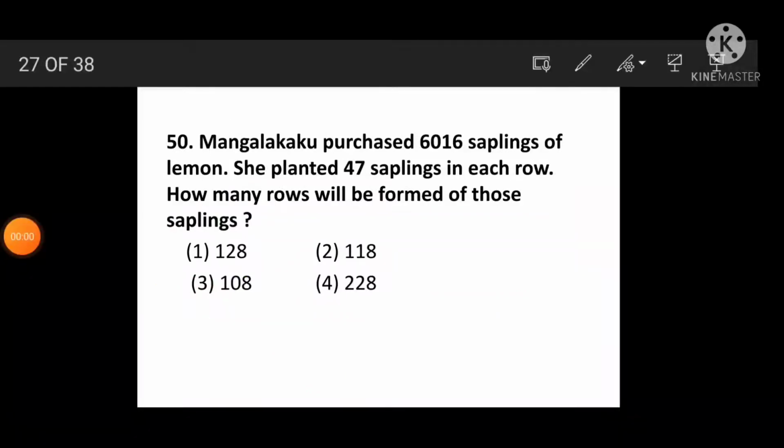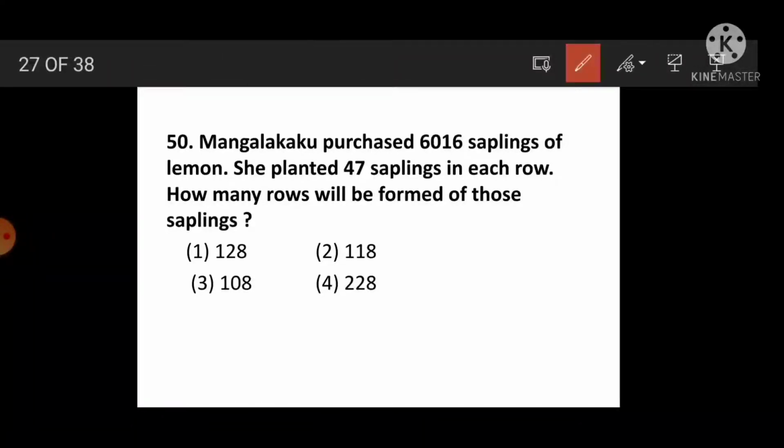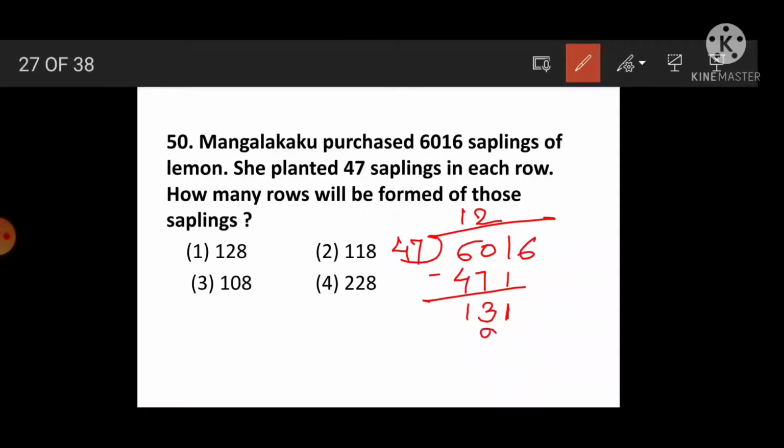Question number 50. What is question number 50? Mangal Kaku purchased 6016 saplings of lemon. She planted 47 saplings in each row. How many rows will be formed of those saplings? Means what do we have to do here? Yes, we have to divide 6016 divided by 47. 47 ones are 47. 60 minus 47, 13, carry out 1. 47 twos are 94.